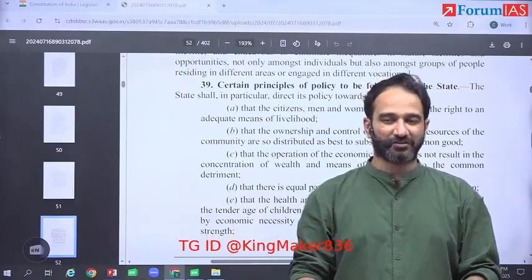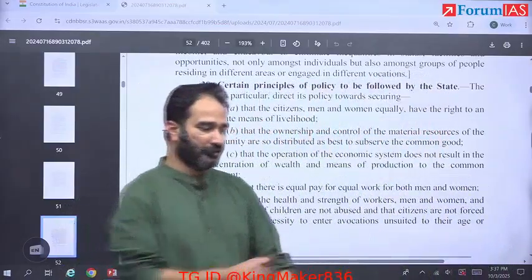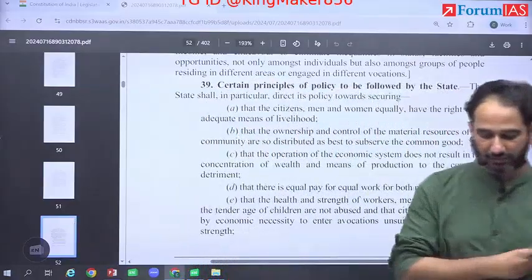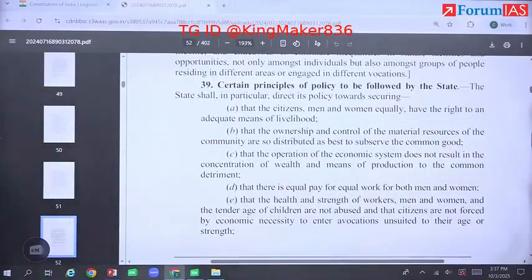Right. So they have clarified what we mean by material resource of community. Write down. Background. Give a heading. Background.